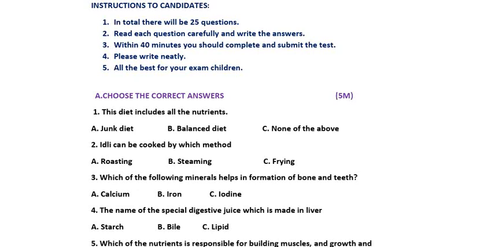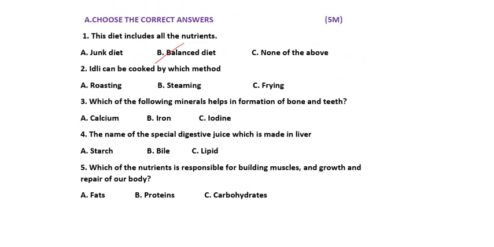First question: this diet includes all the nutrients. What are the options? A. Junk diet. B. Balanced diet. C. None of the above. The answer is balanced diet. I am ticking B with the red colour pen. This is our answer. Next, moving to the second one.